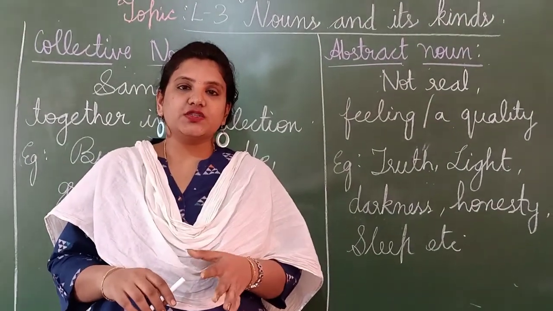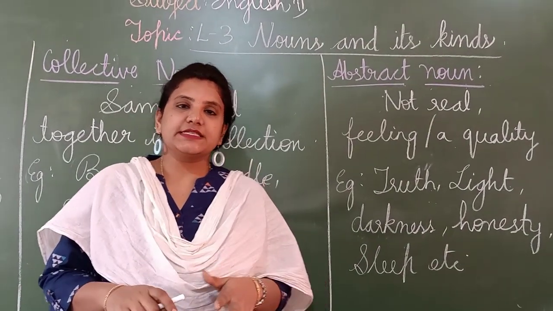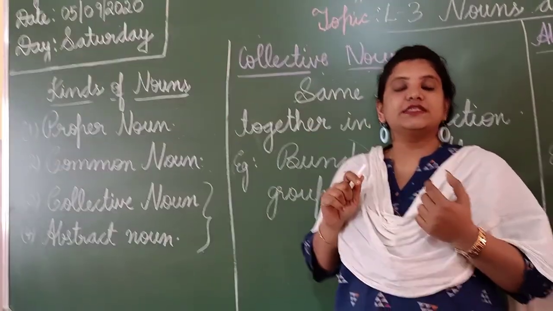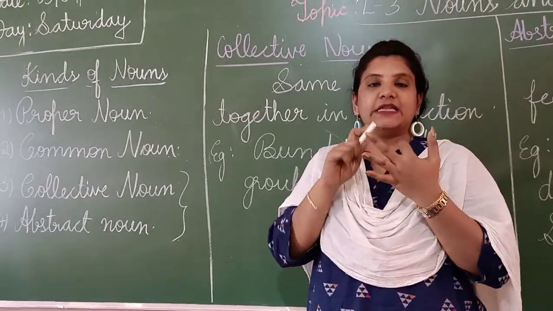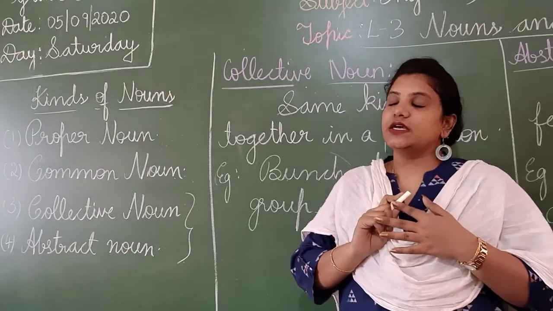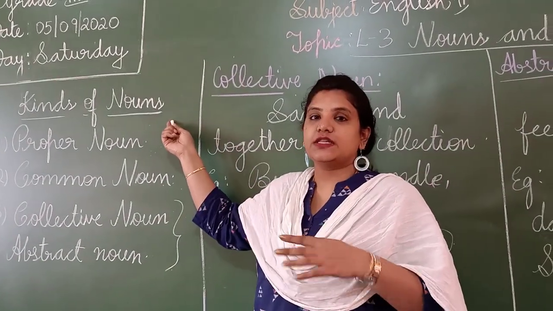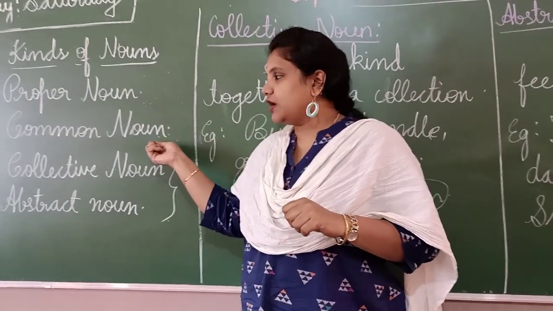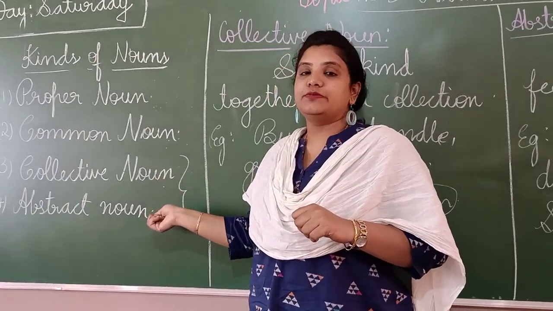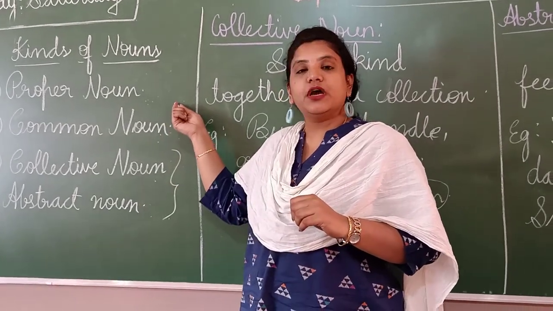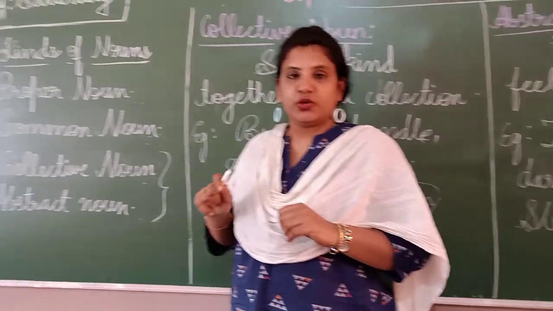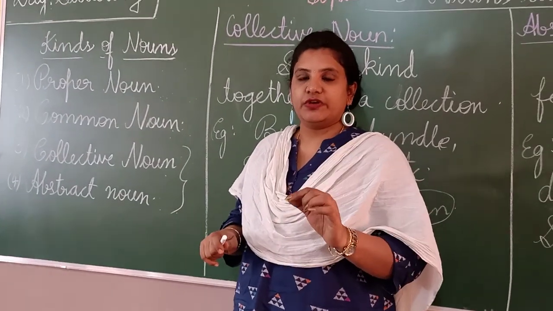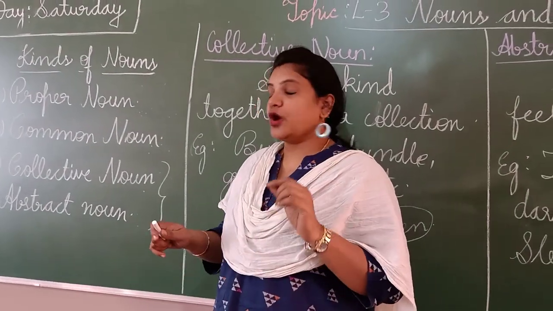Okay children, so you understood now. We did textbook exercises now. You understood what is a noun. Okay, what is a noun? It is the name of a person, place, animal or a thing. That is called as a noun. And how many kinds of nouns are there? 4 kinds. What are they? Proper noun, common noun, collective noun and abstract noun. What is a proper noun? A proper name given to a noun is called a proper noun. A specific name given to a noun is called proper noun.